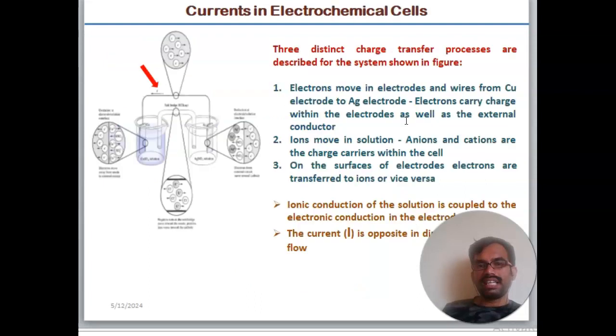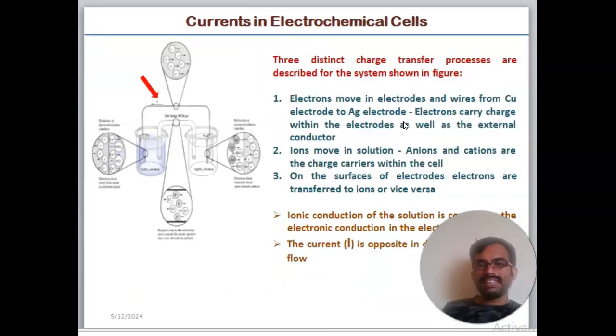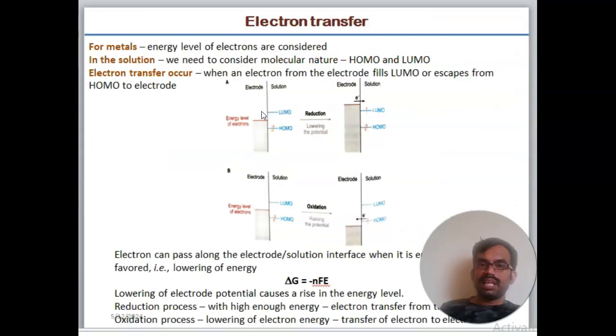Now we can see the current of electrochemical cells, with three distinct charge transfer systems. Electrons move through wires to the copper electrode. You can see this setup and understand it. In the metal, the energy levels of electrons are considered. In the solution we need to consider the molecular nature, HOMO and LUMO.